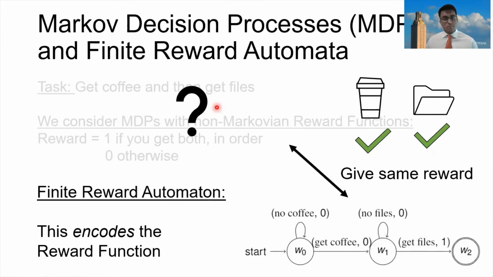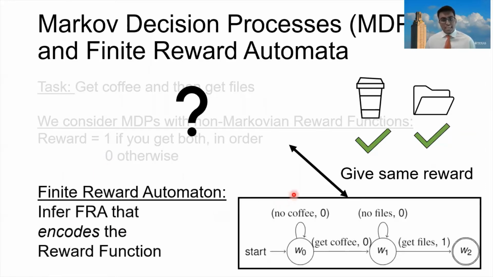In our system, the agent does not know what the task is and therefore doesn't even know what the reward function is. Our system works by having the agent infer a FRA that can encode the non-Markovian reward function of the MDP. Now, what makes this FRA interpretable, you may ask?